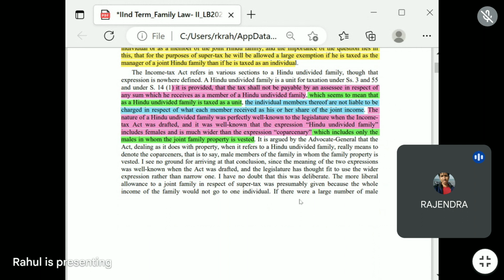So that's why saying that the family property is vested in the male member of the family.